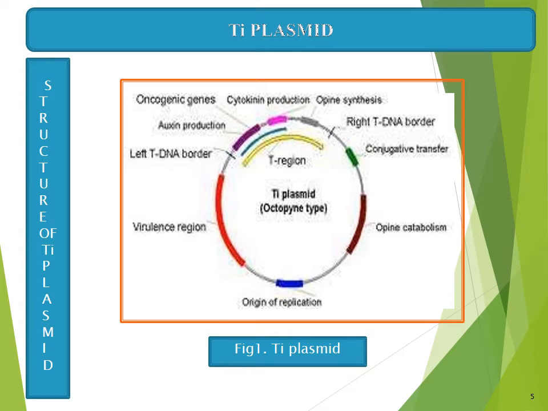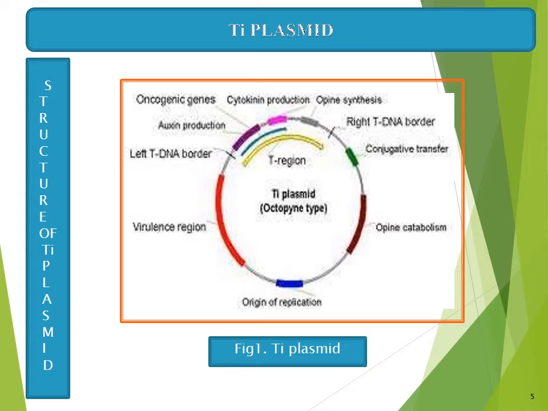So look at this picture. This is the structure of the Ti plasmid, and the Ti plasmid contains a tDNA region. You can see there is a left tDNA border as well as a right tDNA border.